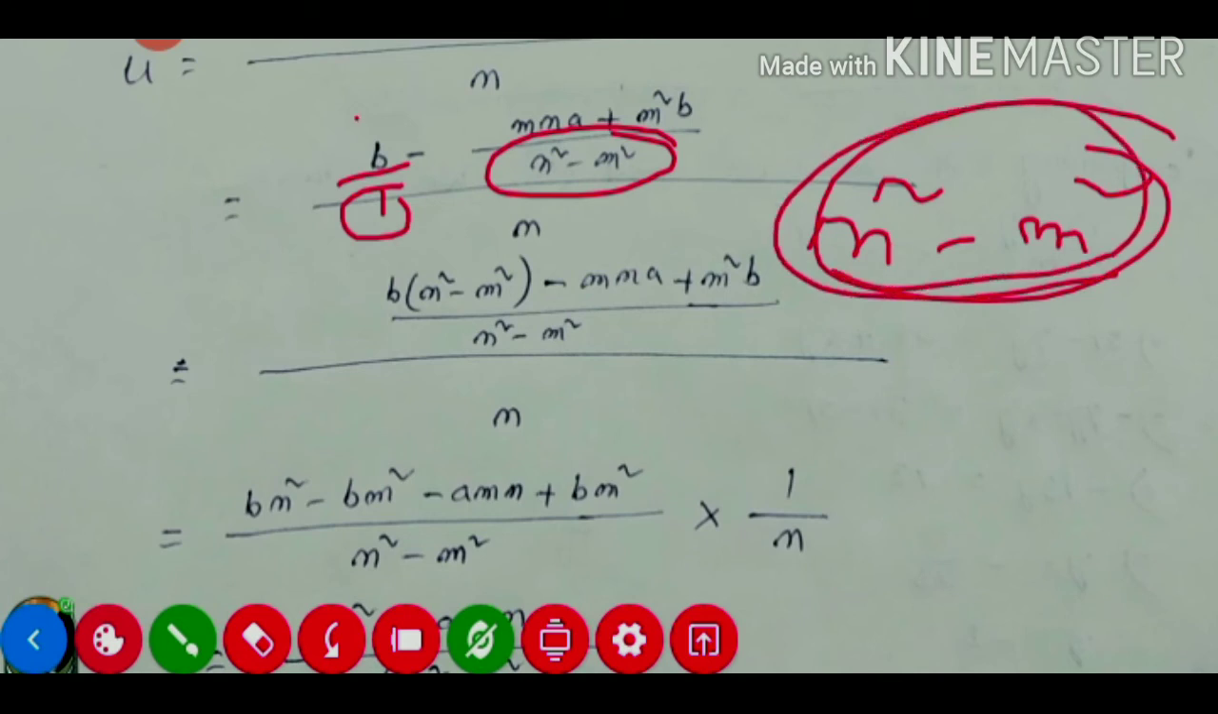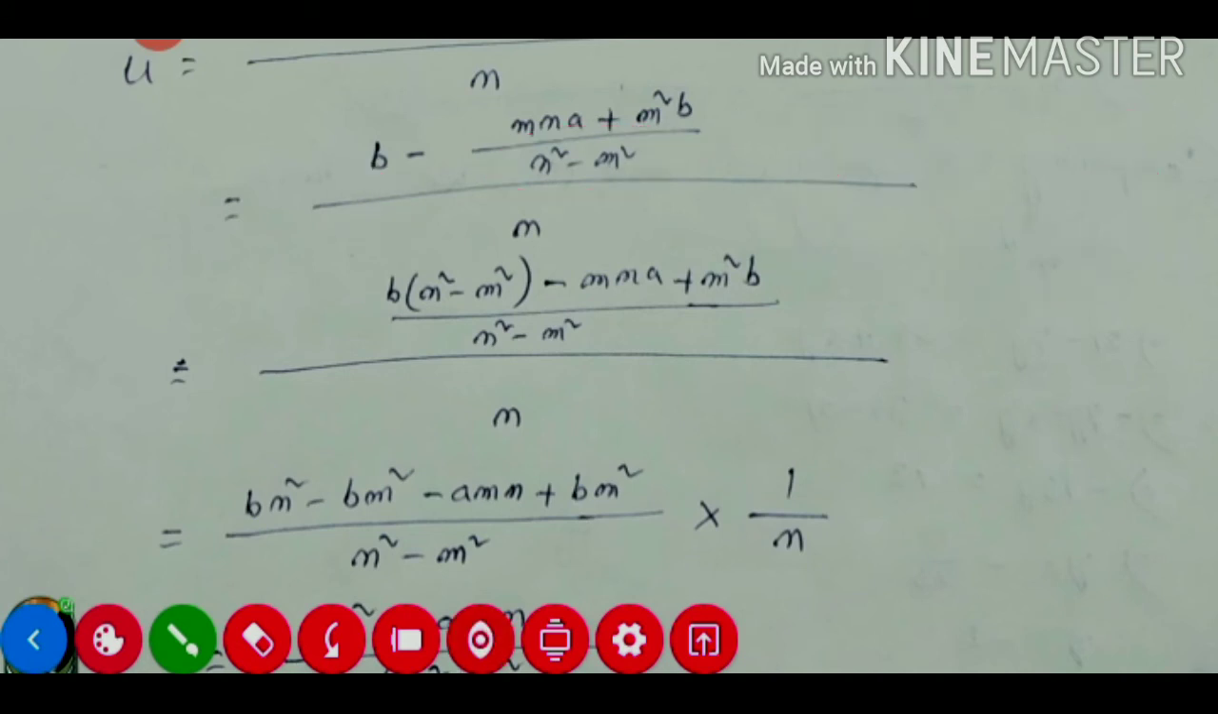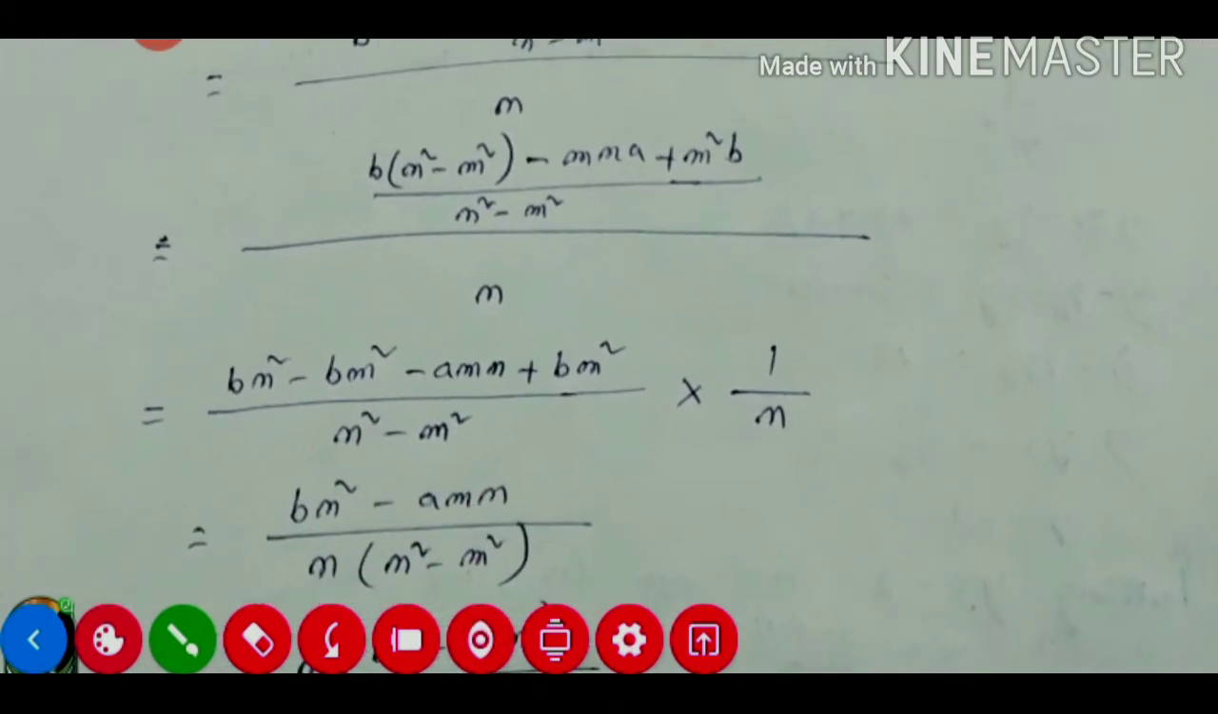So b into this one, and minus this one divided by this one, the same 1. So 1 into this one, the same will remain, divided by our n square m square and n. This n will remain. Now for this one we need to multiply b into n square, so bn square, minus bm square, minus amn, plus bm square. Then divided by n square m square, and the denominator will be our reciprocal.